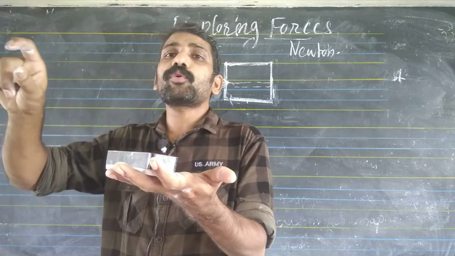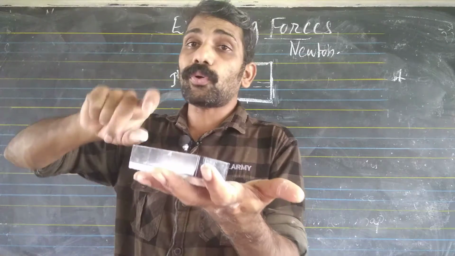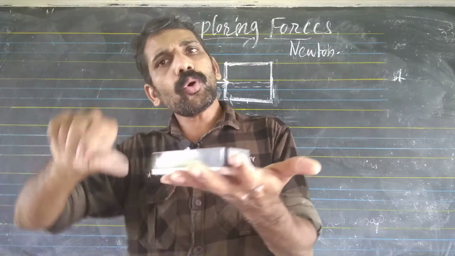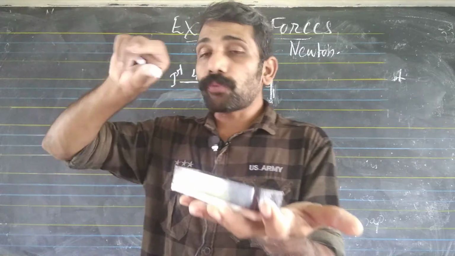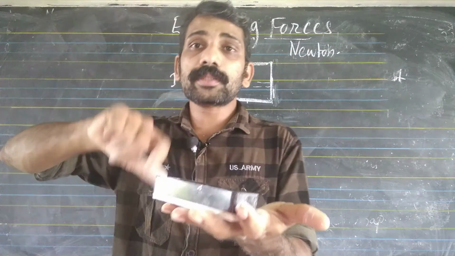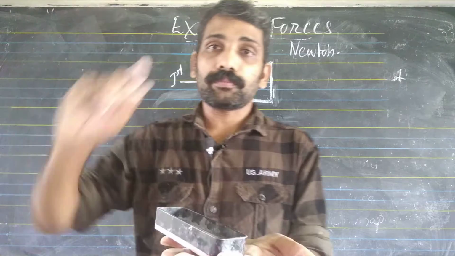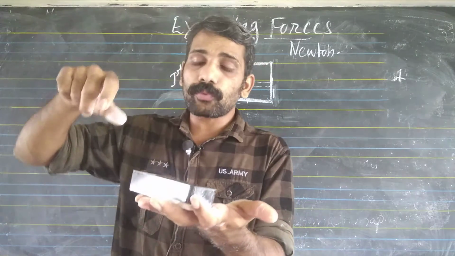If the box is not moved, total force on the box is 0. But the boy gave 4 Newton force. Even though the boy gave 4 Newton force on the box, total force is 0. Why is the total force 0?